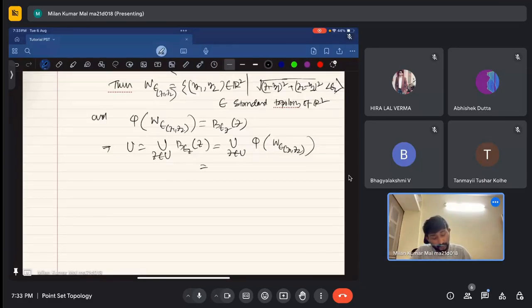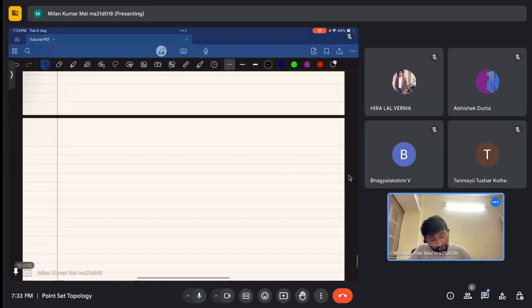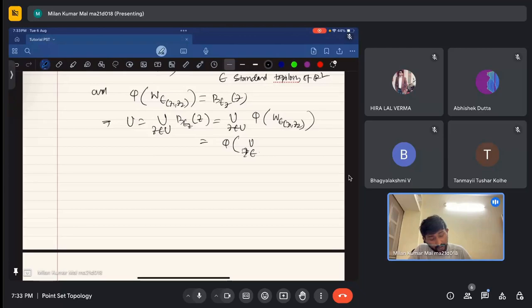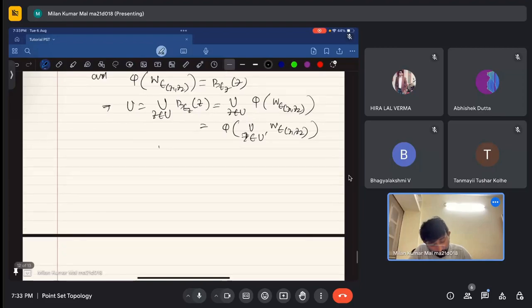So this will be phi of the union over (z1, z2) belonging to a set U prime of W epsilon (z1, z2), where U prime is all those (z1, z2) belonging to R2 such that z1 plus i z2 belongs to U.